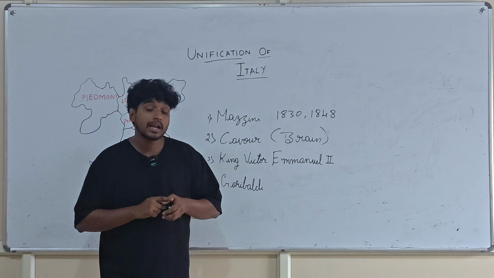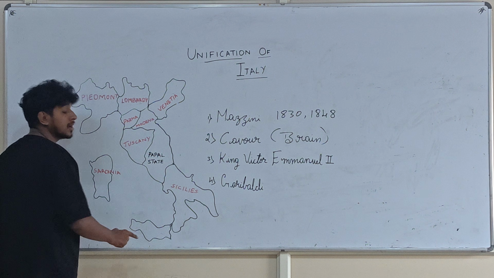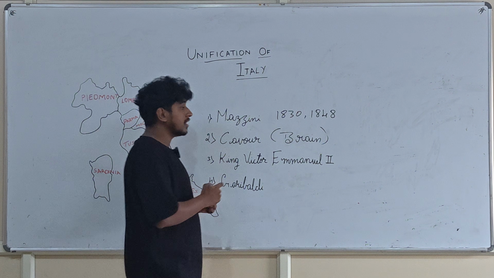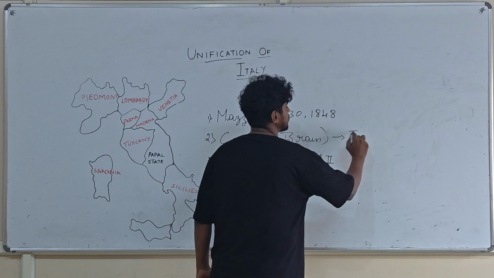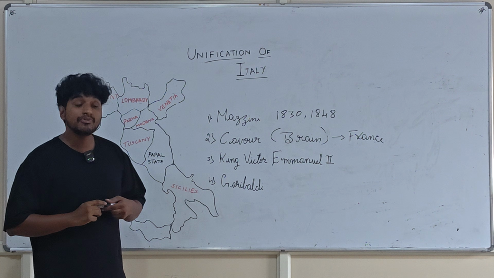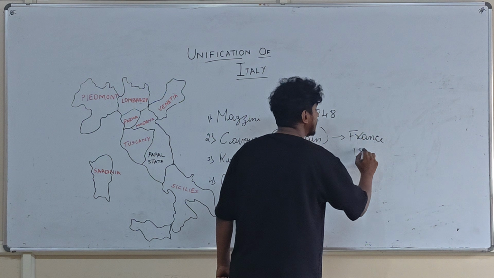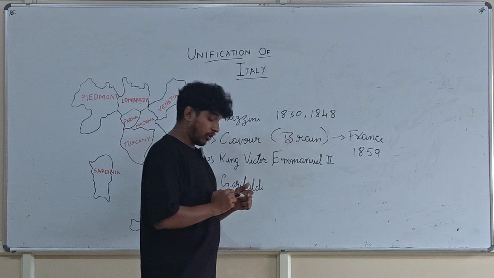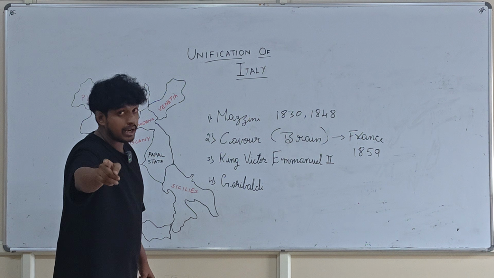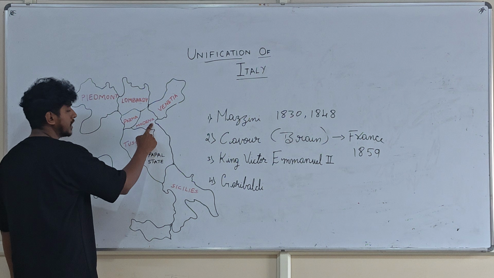Why? What is the reason behind it? It's very simple. We need to bring all these places back under Italy's control. So what did Cavour do? Cavour took the help of France. He took the help of the French army and defeated the Austrian Empire in 1859. Austria, directly and indirectly, had 5 places in its control: Lombardy, Venetia, Parma, Modena, Tuscany.